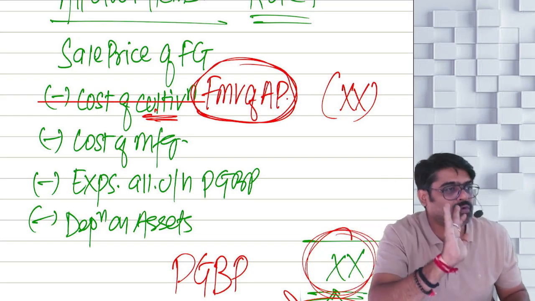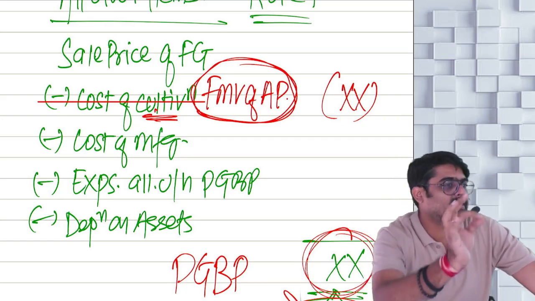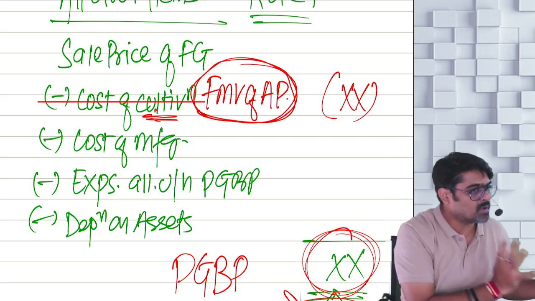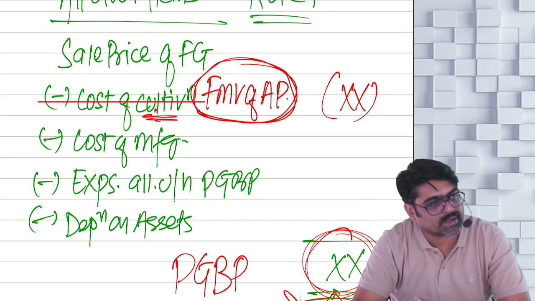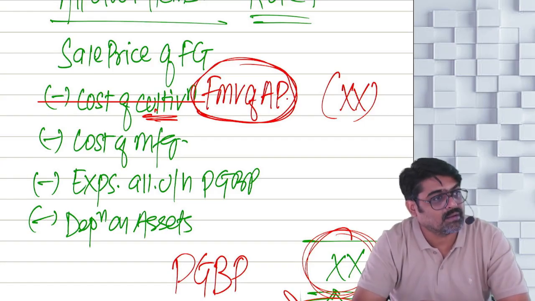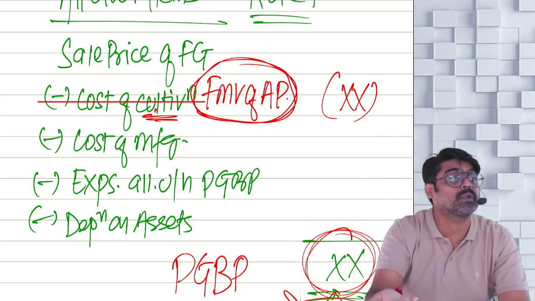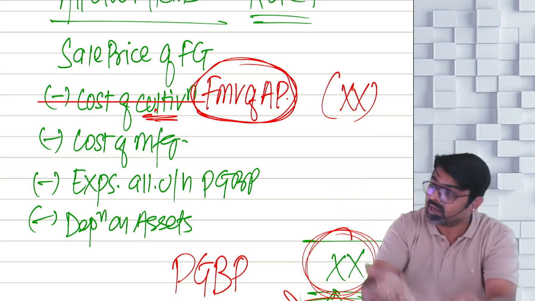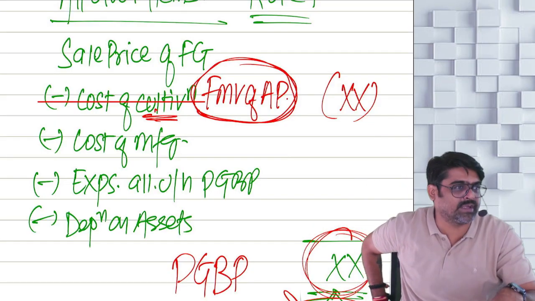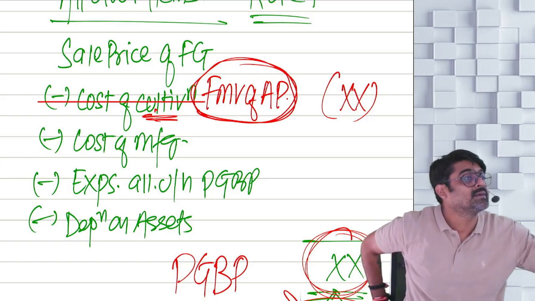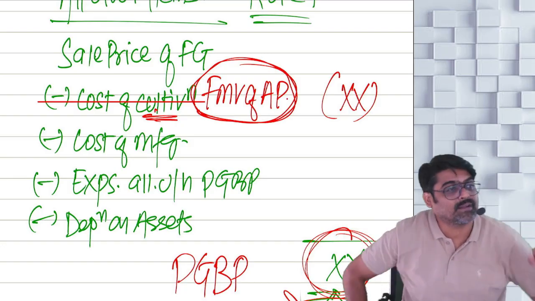If you are into manufacturing only, assume that you are manufacturing sugar. You are not growing sugar cane. Then would you have gone in the market and bought the sugar cane? At what value would you have bought the sugar cane as a raw material? That you reduce, because that same amount you would have also received by selling that sugar cane in the market as a cultivator.